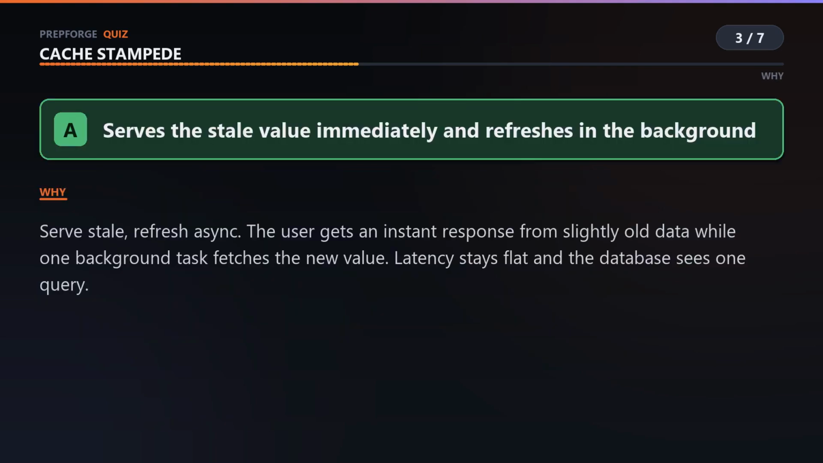It hands back the old value straight away and refreshes in the background. The user gets an instant response from data that's a few seconds out of date, and meanwhile one background task quietly fetches the fresh version. Flat latency, one database query. The whole thing rests on a question only you can answer. Is slightly stale data acceptable here?